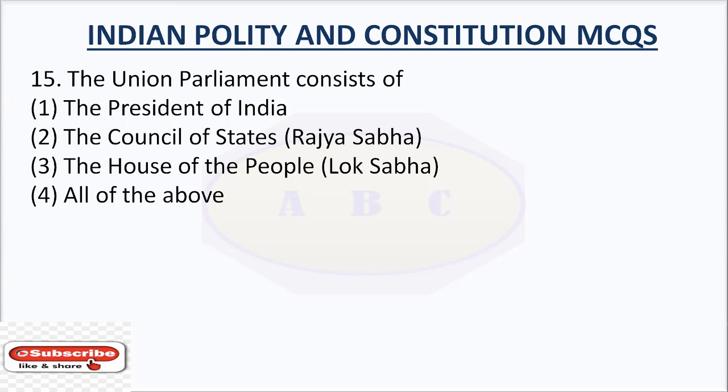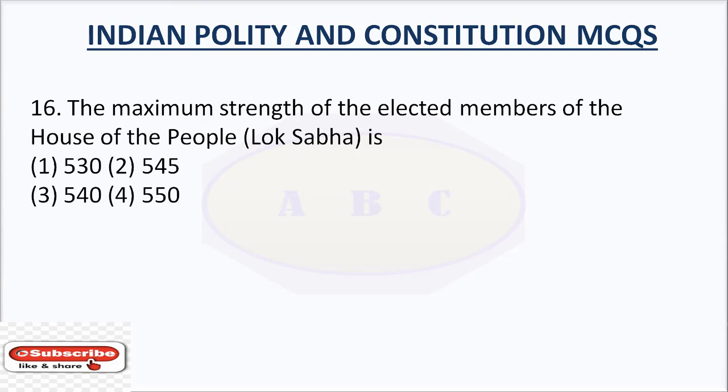Question number 15. Union Parliament consists of option number 1, the President of India, option number 2, the Council of States, Rajya Sabha, option number 3, House of the People, Lok Sabha, option number 4, all of the above. The right answer is all of the above.